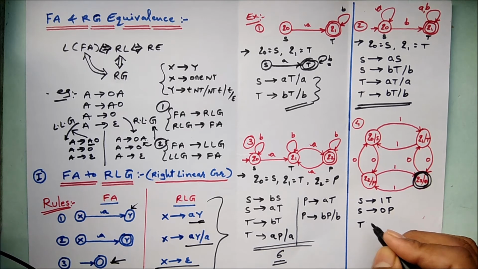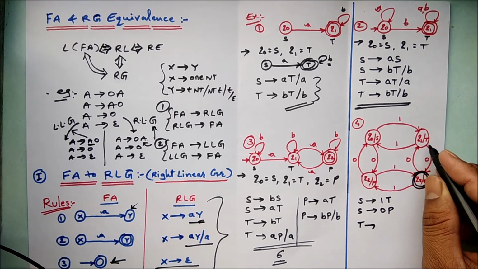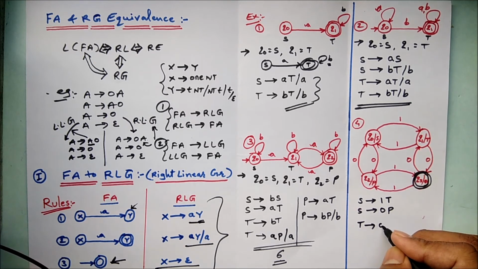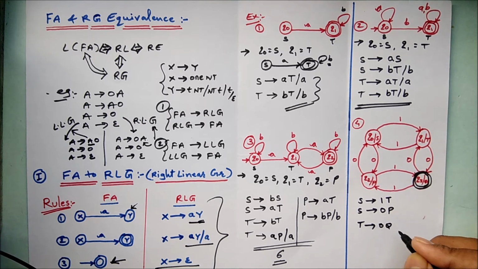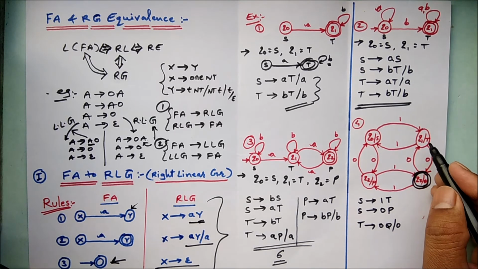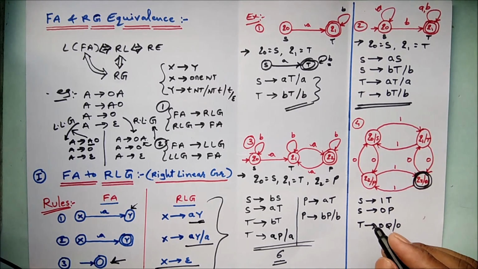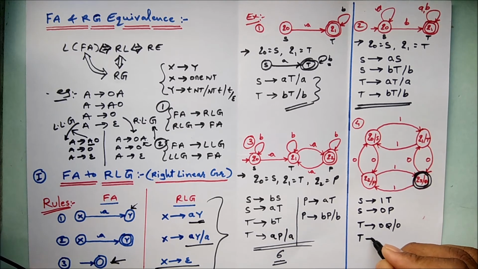Then after that let's move on to T. So now T gives by 0 it is transiting to Q3, that is Q, and Q is the final state, so slash 0. T is also transiting to Q0, that is with 1 it is going to S, right?